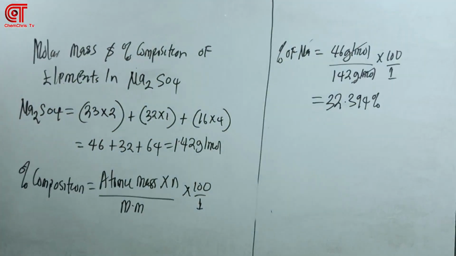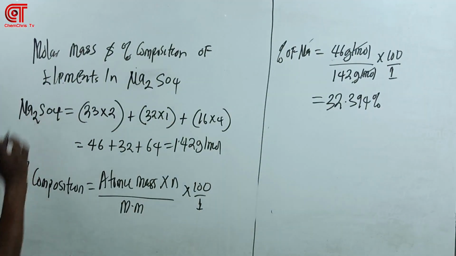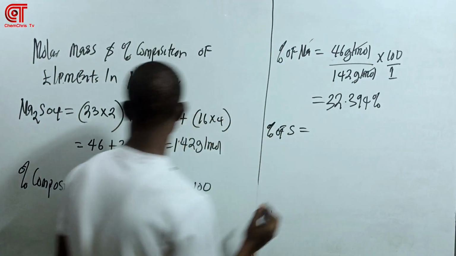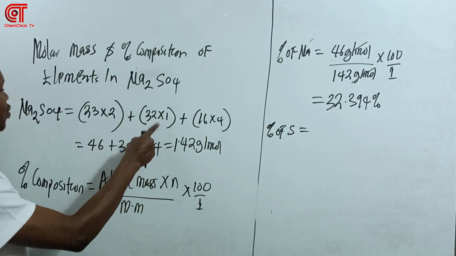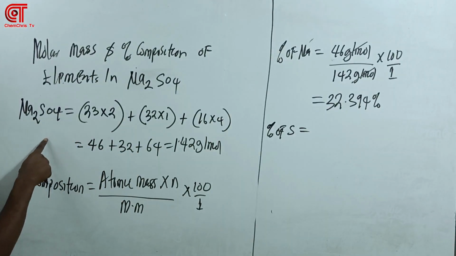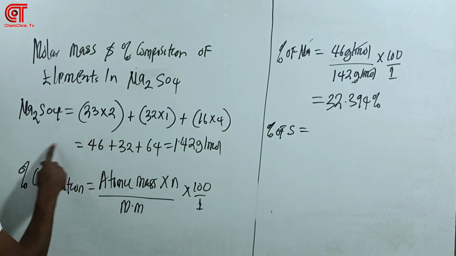Now let's move on. Now we are done with sodium. Now let's look at sulfur. Percentage of S is going to be 32 times 1, because the atomic mass of sulfur is 32, and the number of atoms is 1.